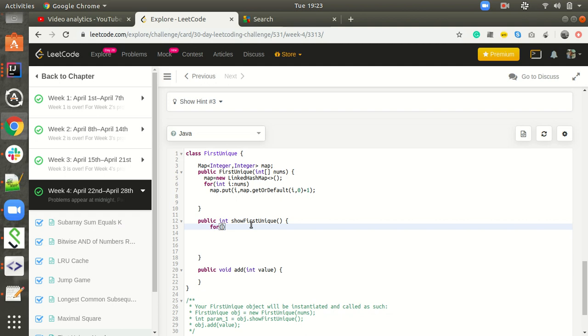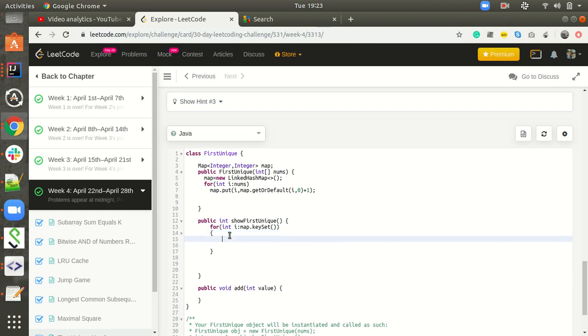So we can do for int i in map.keySet(), if map.get(i) equals 1, return i. If nothing like that is present, return -1.